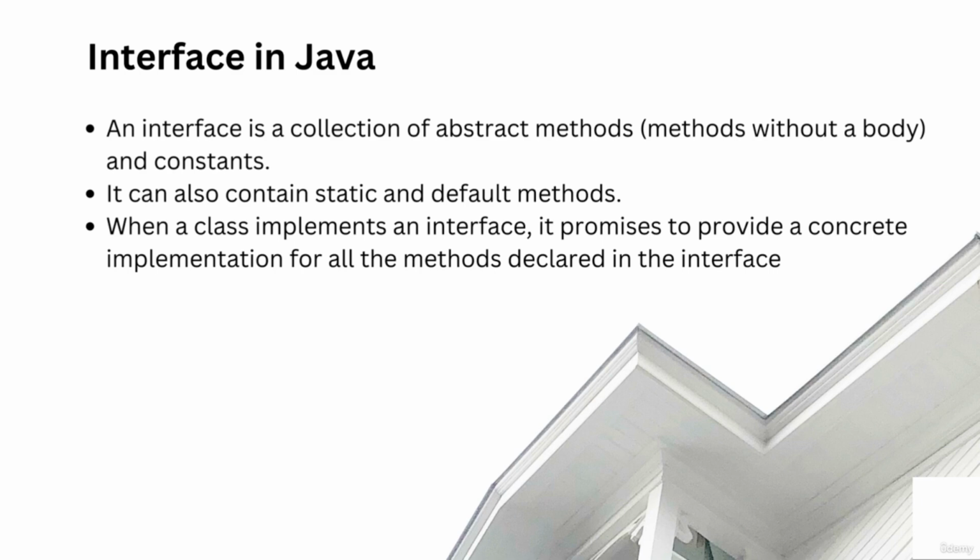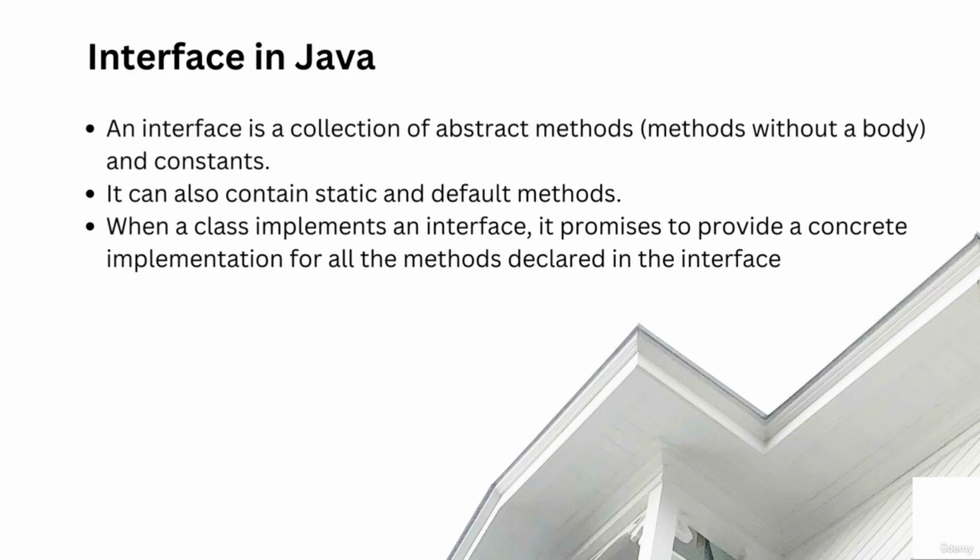Interfaces cannot be instantiated just like a class. They can only be extended by another interface, or they can be implemented by a class. If a class decides to implement an interface, then it needs to implement all the methods of the interface.